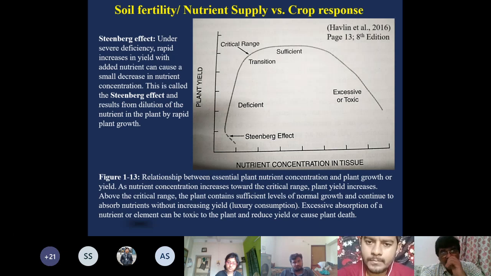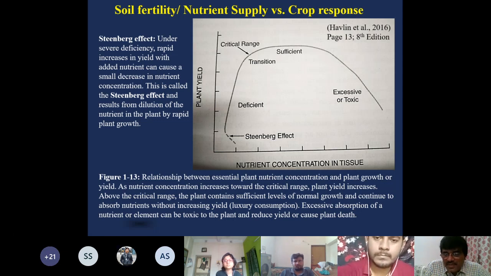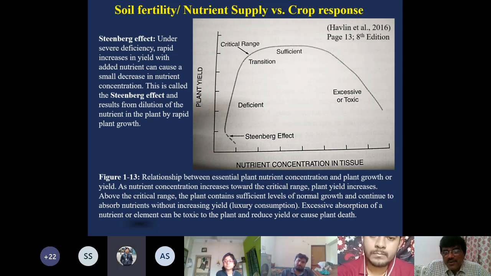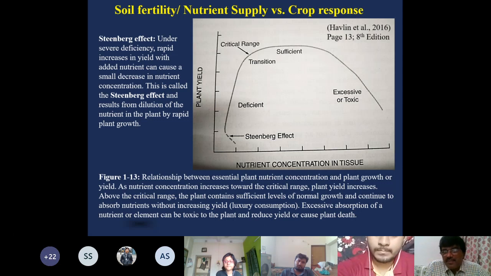Now, the second part of this lecture is soil fertility or nutrient supply versus crop response. This has been a very, very important subject since the very beginning. How much should be the level of nutrient in the soil so that we get maximum response from the crop? What should be the ideal rate of application of fertilizer? What should be the ideal available phosphorus in soil, available potassium in soil, nitrogen in soil, micronutrient in soil, and what is the relationship of nutrient availability in the soil and the plant growth? This has been a very important subject.